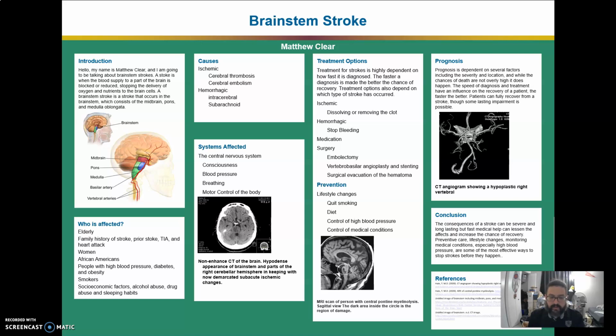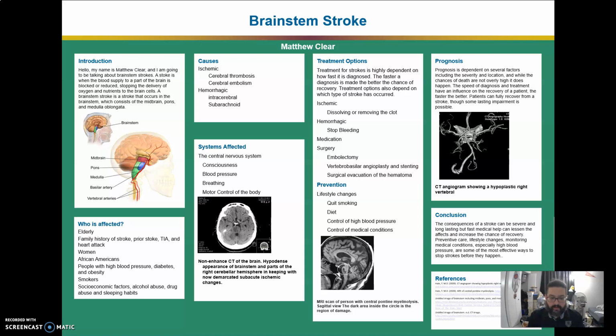There is also the possibility of surgeries, such as an embolectomy, a vertebral-basilar angioplasty, and stenting, or surgical evacuation of the hematoma. The best treatment for a stroke is to not have one.